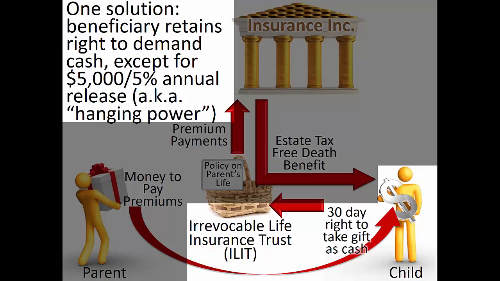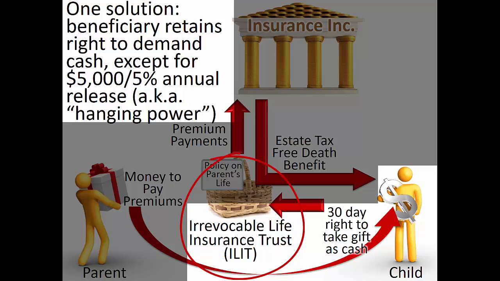Eventually, the 5 and 5 powers can begin to reduce the total hanging powers if, for example, crummy gifts cease to be made. This could occur if the life insurance policy becomes fully funded at some point. Additionally, after the death of the insured, the ILIT will hold the entire death benefit.